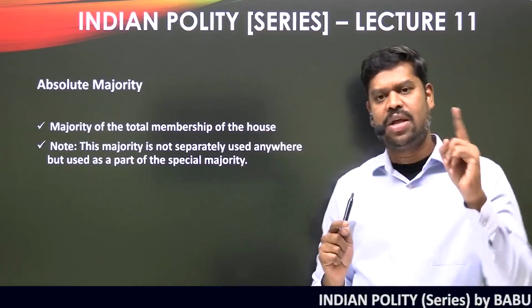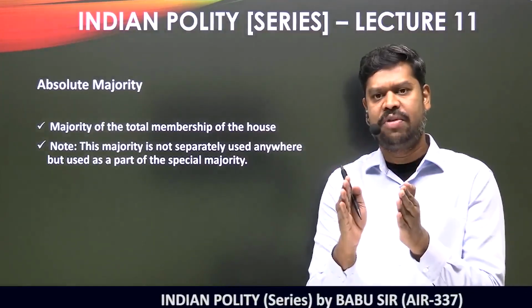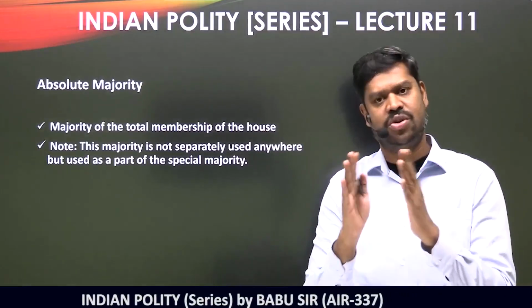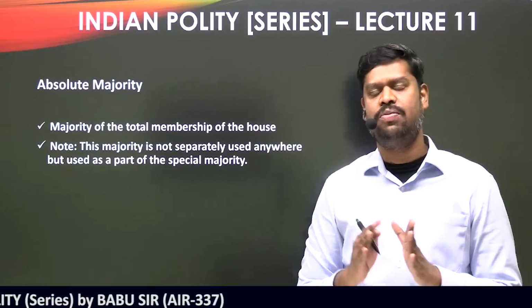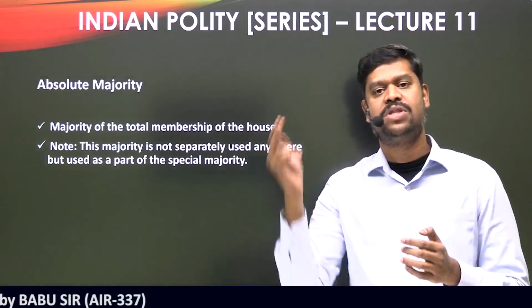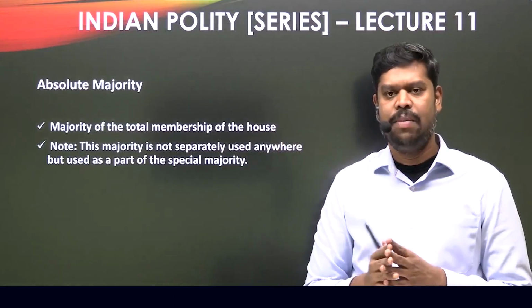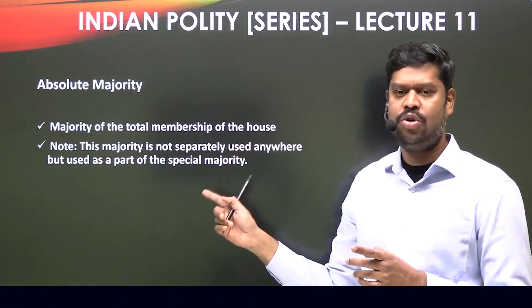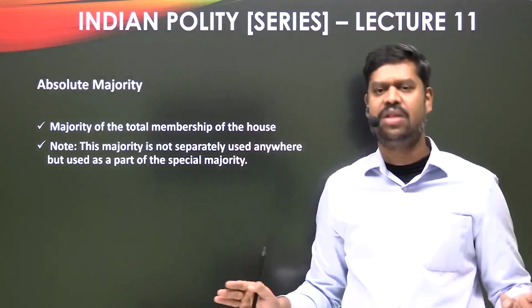Whereas on the other hand, to calculate the simple majority, knowing the total membership of the house is not sufficient. Rather, what do you need to have? You need to know how many members are present as well as how many members are taking part in the voting. On the contrary, to calculate the absolute majority, you don't need any other information.